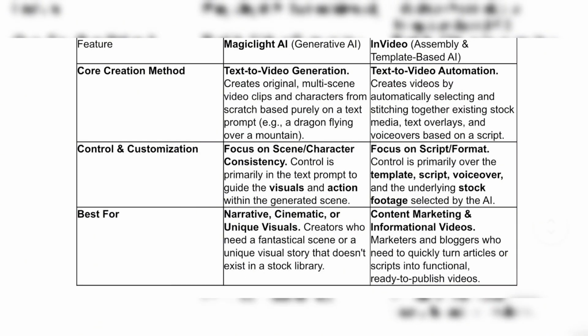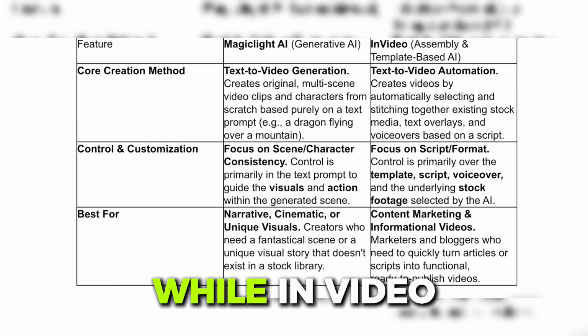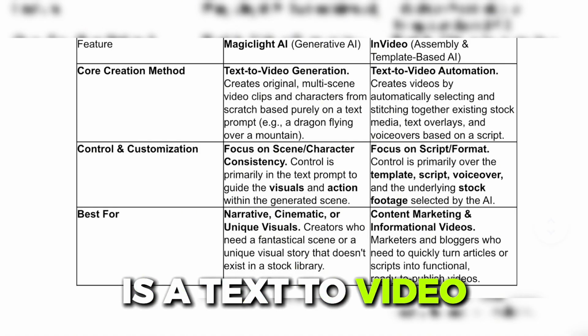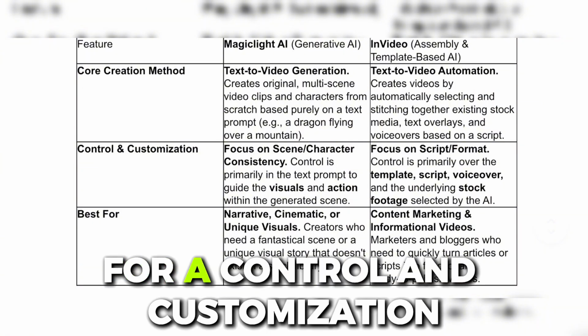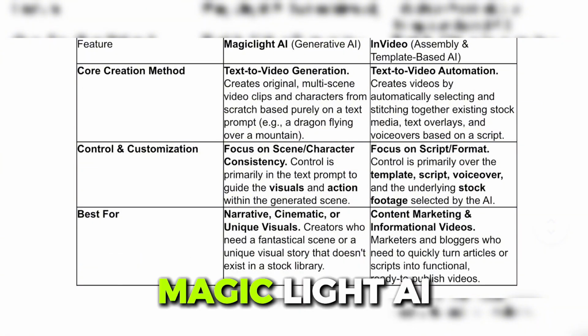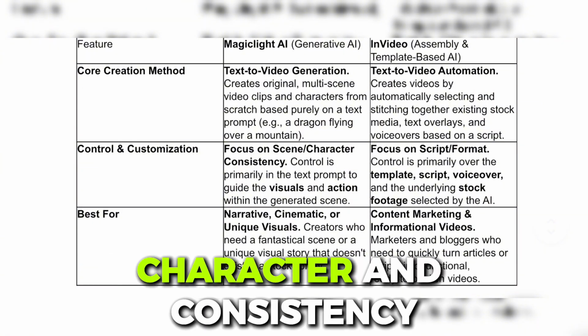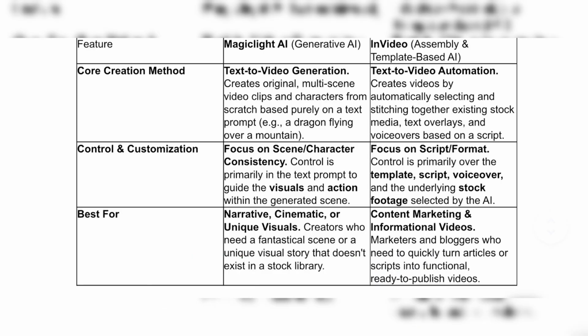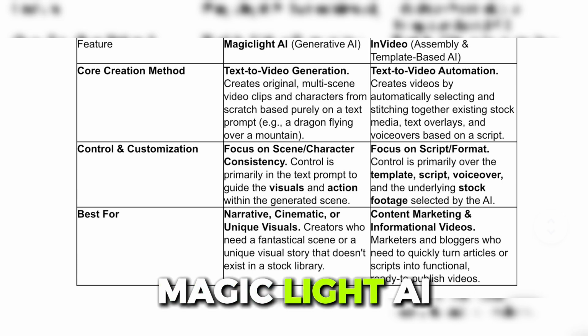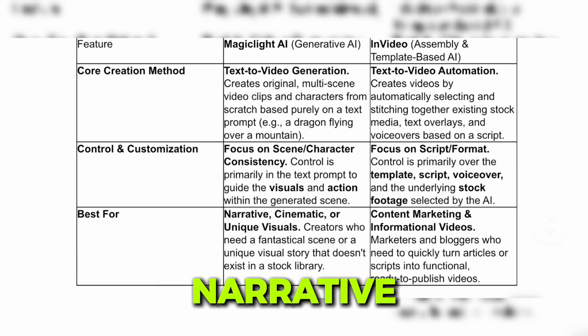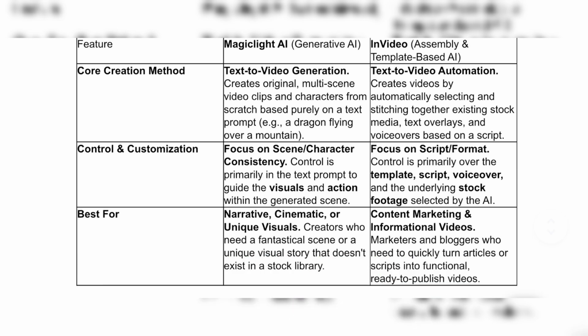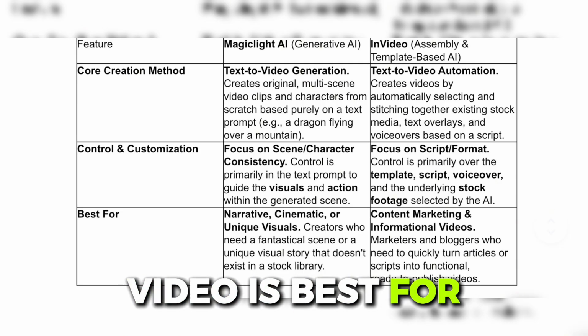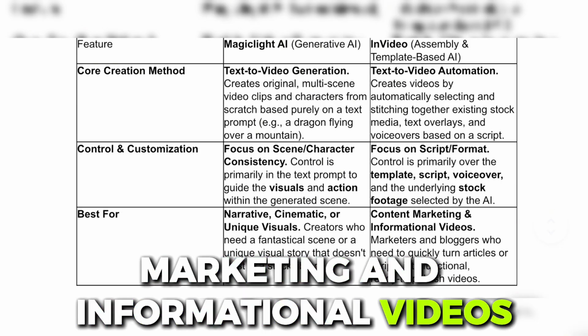For feature, core creation method, MagicLight AI is text-to-video generation, while InVideo is text-to-video automation. For control and customization, MagicLight AI focuses on scene, character, and consistency, while InVideo focuses on script, format, template script, and voiceover. Now for best for, MagicLight AI is best for narrative, cinematic, or unique visuals, while InVideo is best for content marketing and informational videos.